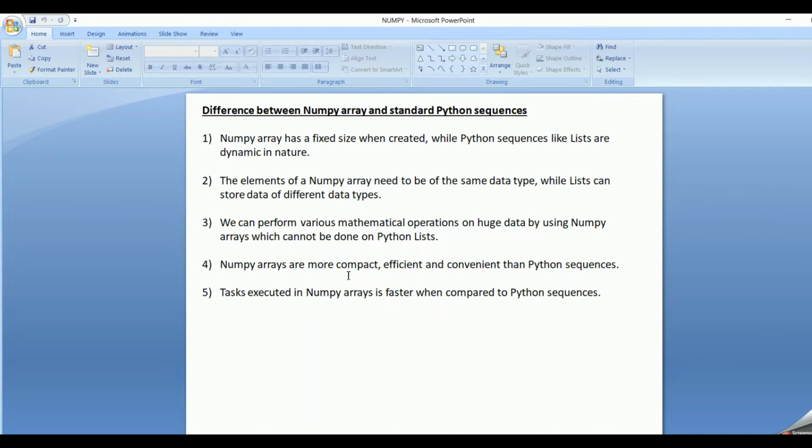NumPy arrays are more compact, efficient and convenient than Python sequences. And the tasks and operations executed on a NumPy array are faster when compared to Python sequences. So these are the basic differences between a NumPy array and Python sequence. One thing which we need to remember is in the NumPy array, the data has to be of the same data type, while in Python sequences, it can store data of different data types. So this is the main difference.